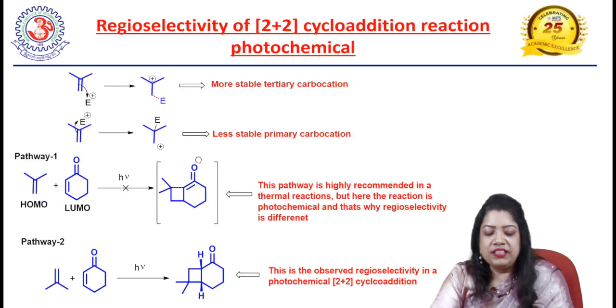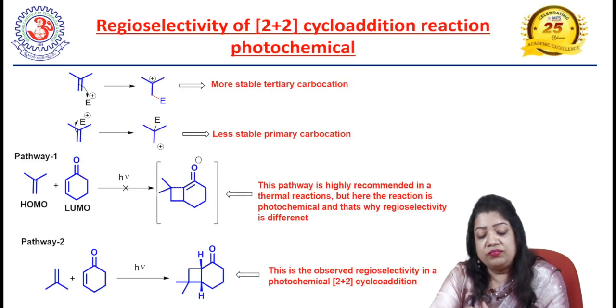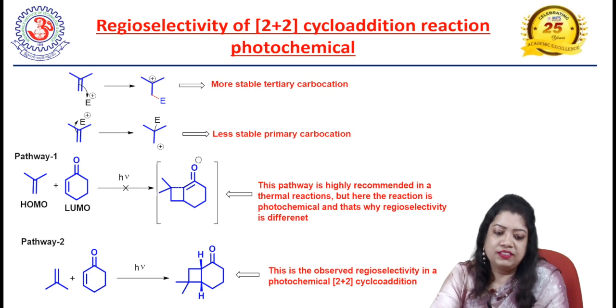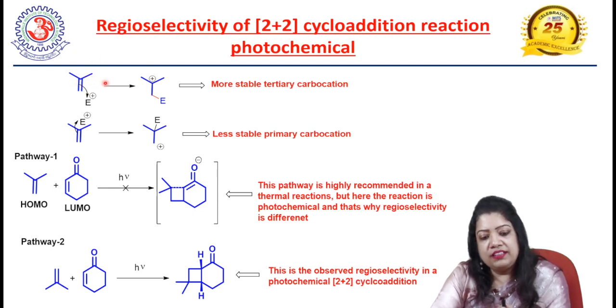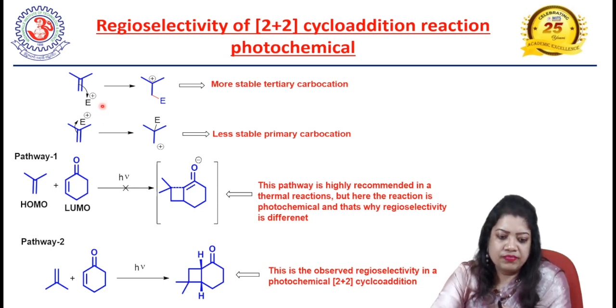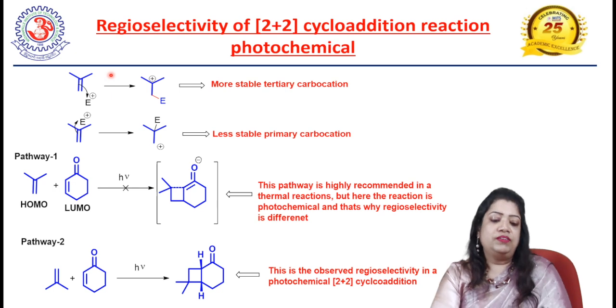Now, what will be the regioselectivity observed in the 2+2 photochemical cycloaddition reaction? Here, if we consider an alkene system where one side is substituted, there are similarly two possibilities for addition of an electrophile.